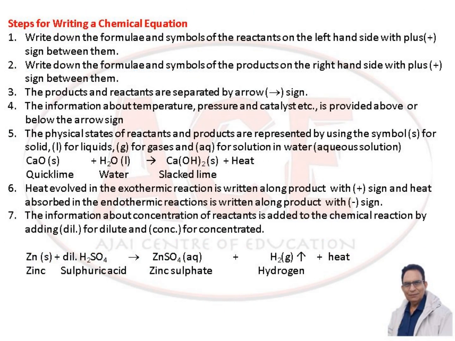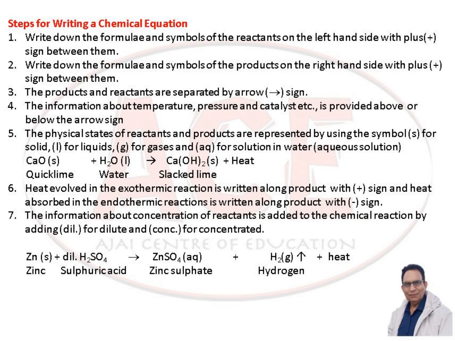There are a number of steps for writing a chemical equation. Write down the formulae and the symbols of reactants on the left hand side with a plus sign between them. Write down the formulae and symbols of the products on the right hand side with a plus sign between them. The products and reactants are separated by an arrow sign. The information about temperature, pressure and catalyst etc. is provided above or below the arrow sign.